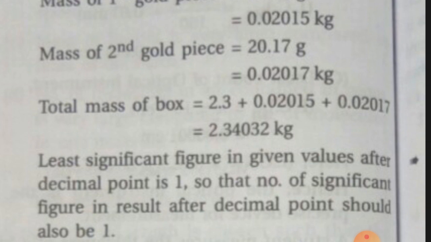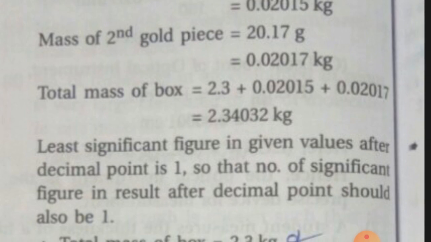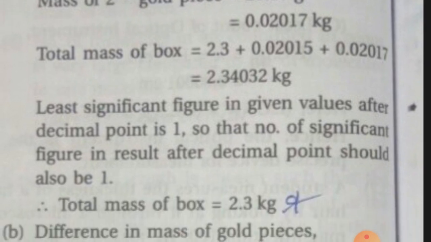So in the final result there should be 1 decimal place, and hence the total mass of the box equals 2.3 kg, which is answer number A, which remains the same as in the data.